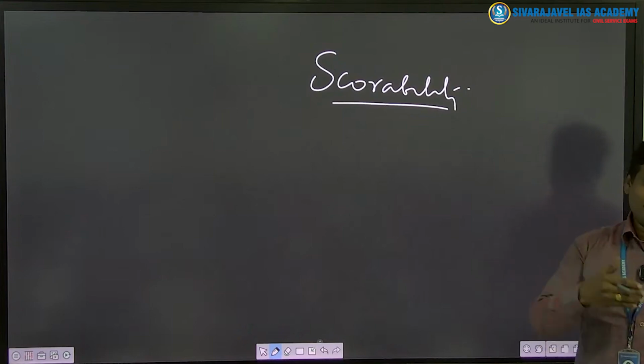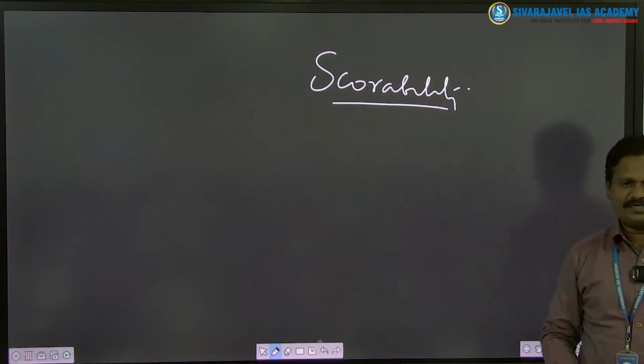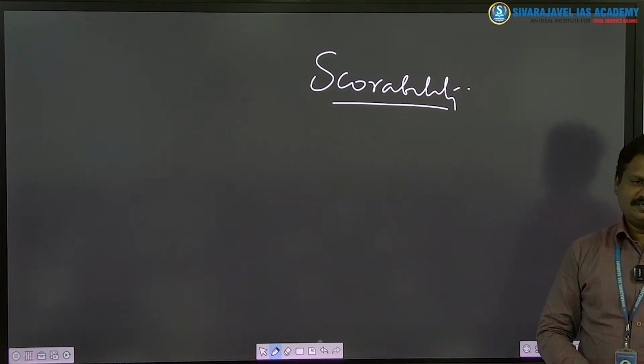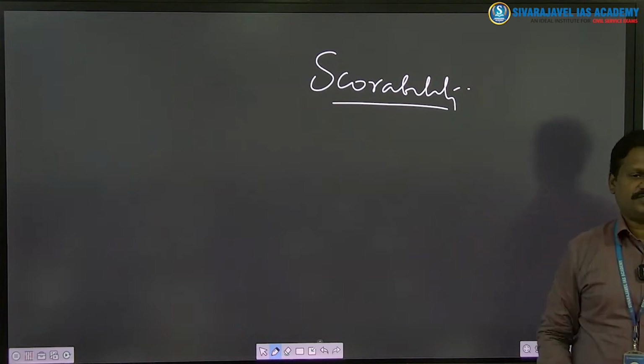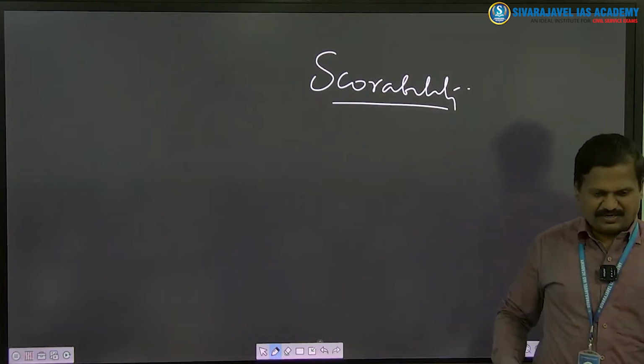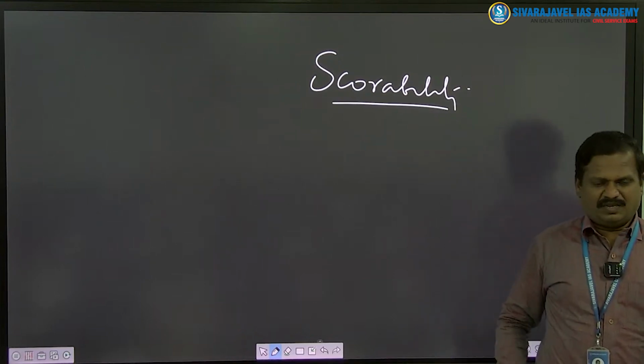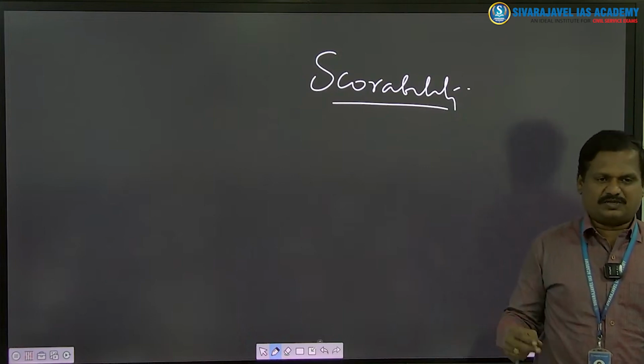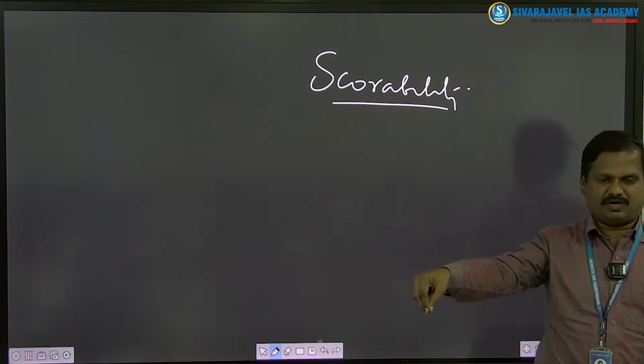That is why many with this subject have entered LBSNAA. Many of our students, if not for sociology, would not be in civil services at all. GS did not help that much for them. Interview also did not help that much for them. But this subject gave them what they wanted